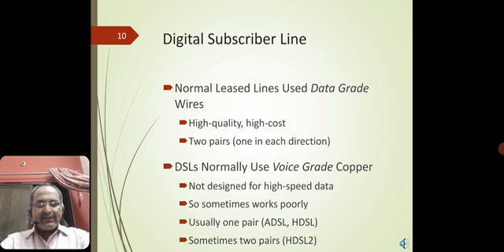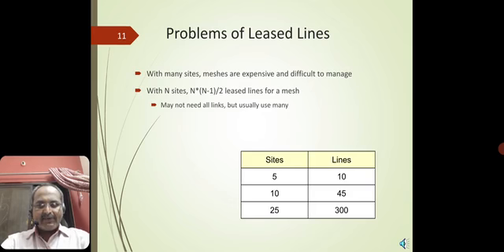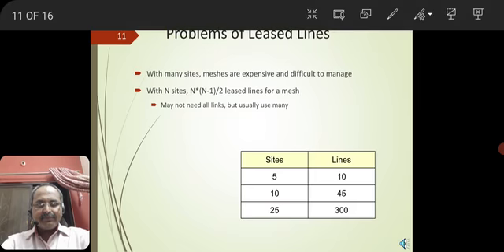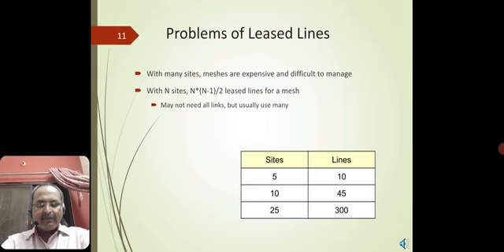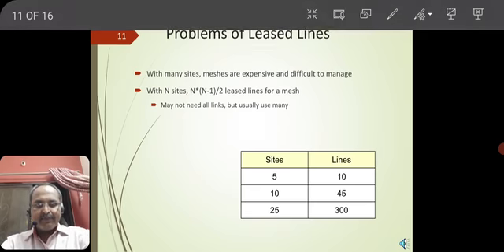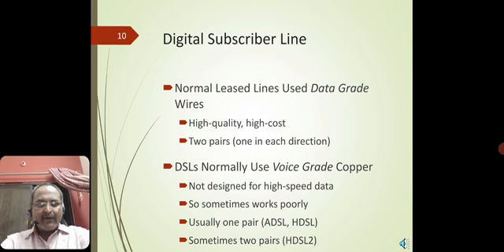Okay, DSLs normally use a wire-grade copper that is not designed for high-speed data, but it can accommodate the normal data they were intended for transmitting. So, as I said, DSL is not designed for high-speed data, so it sometimes works poorly. Usually one pair for ADSL and ADSL2, sometimes two pairs. So this is how things will work realistically.